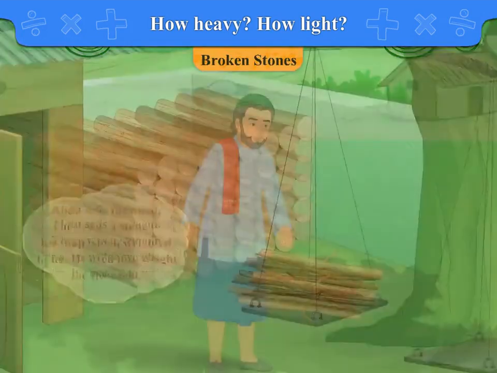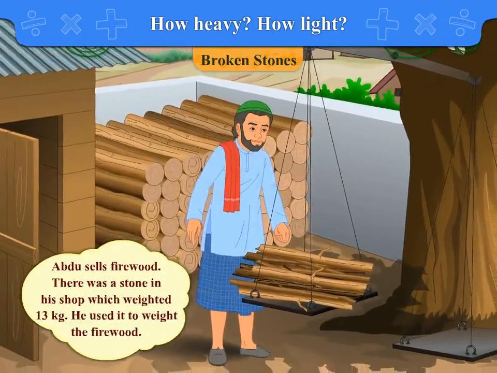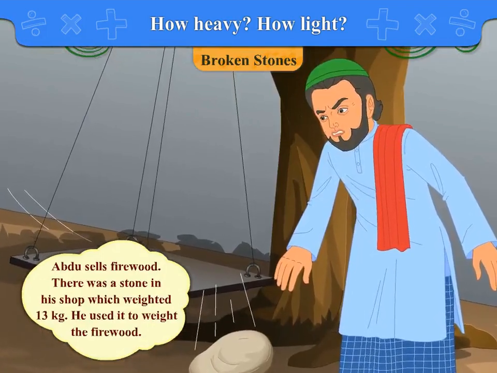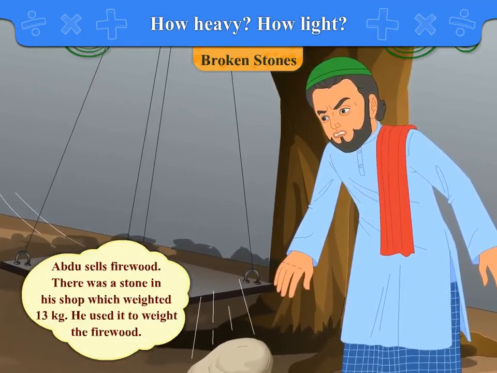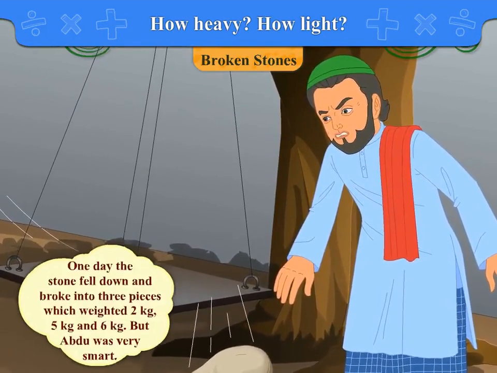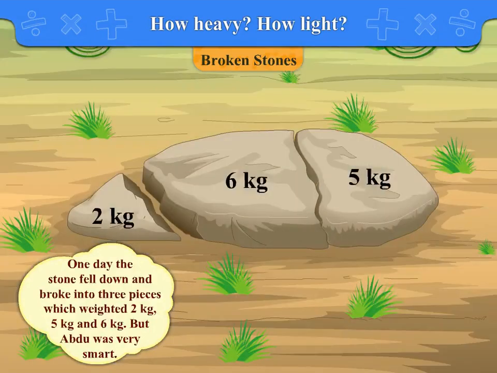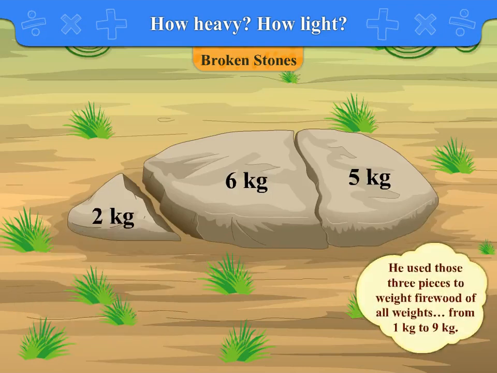Broken stones. Abdu sells firewood. There was a stone in his shop which weighed 13 kg. He used it to weigh the firewood. One day, the stone fell down and broke into 3 pieces, which weighed 2 kg, 5 kg and 6 kg. But Abdu was very smart. He used those 3 pieces to weigh firewood for all weights, from 1 kg to 9 kg.